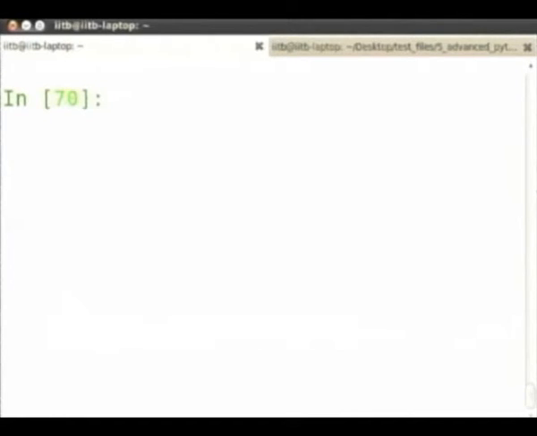Okay, so let's write this code. Math B, empty list.